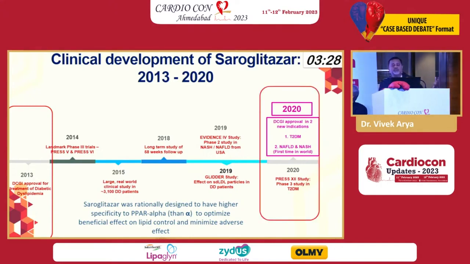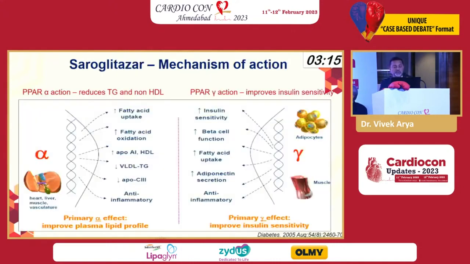But over a period of time, it has become much more important because it is also useful for type 2 diabetic NAFLD, where you don't have multiple options for treating that kind of condition. The dual receptor blocker, alpha as well as gamma, and this is how the dual receptor is basically going to act, because it is going to increase the fatty acid uptake and increase the fatty acid oxidation.